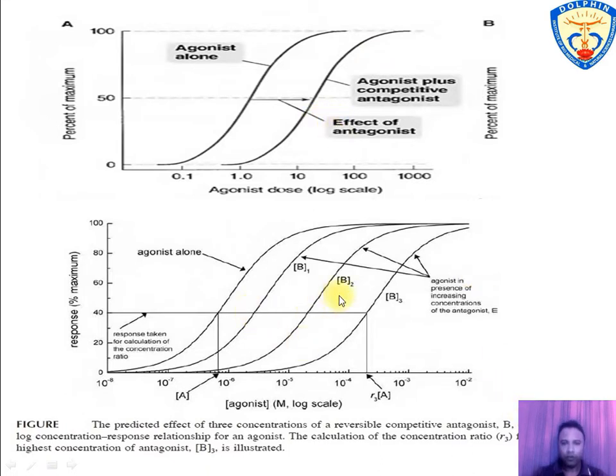Figure 2 is the same as figure 1. In this, the first line denotes the agonistic effect where the agonist is alone, and the other three lines, B1, B2 and B3, are with antagonistic effect, where the concentration of agonist is increased over time and the same maximum response is reached. So the dose response curve is shifted to the right side of the graph.